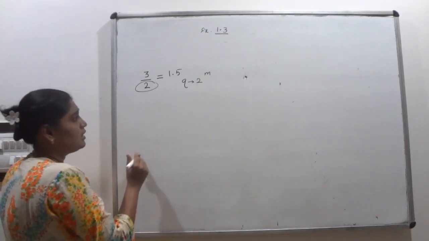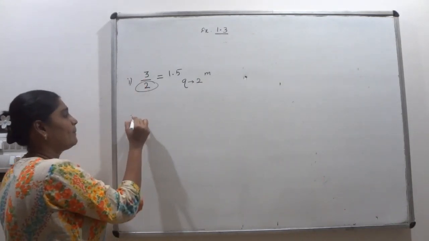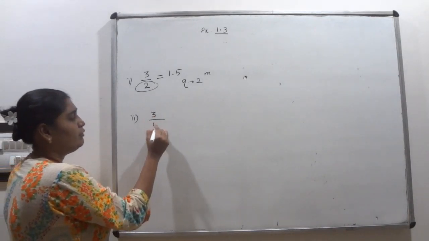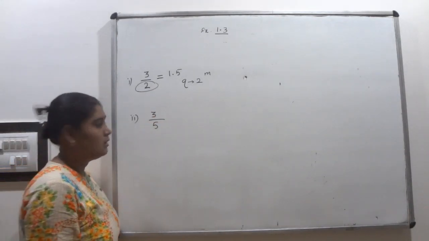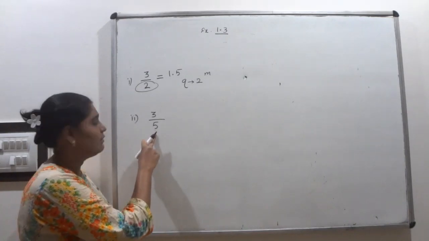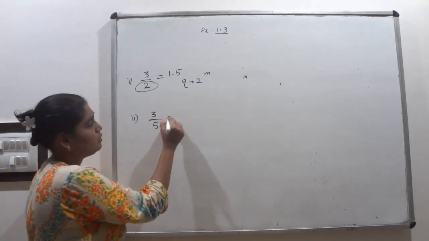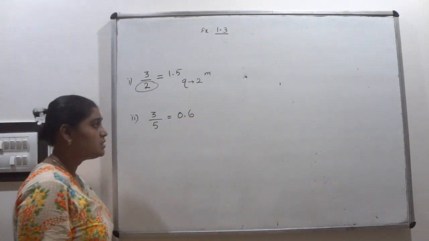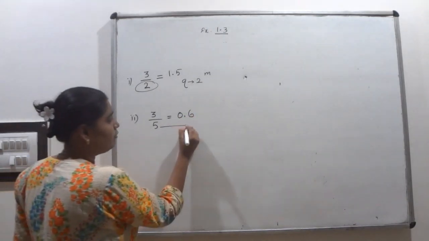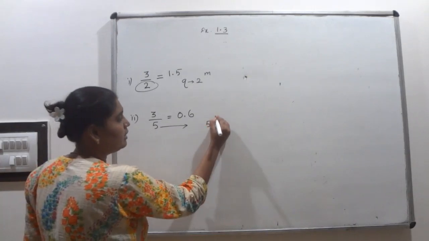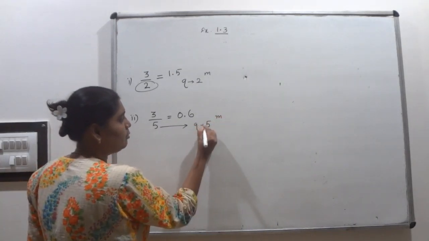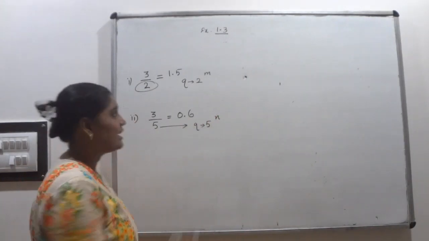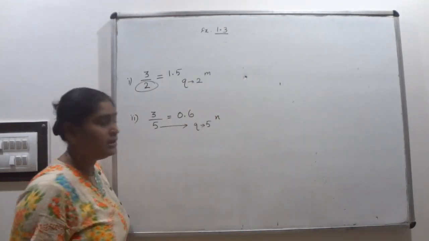Suppose I am taking another example. 3 upon 5. Yes. Now here the denominator is what? 5 I have taken. Divide this one, what will you get? 0.6 you will get. Yes. Here what is the form of the denominator? 5 power m. That is, q is in the form of 5 power m or n, whatever you can take. Here I have taken m.